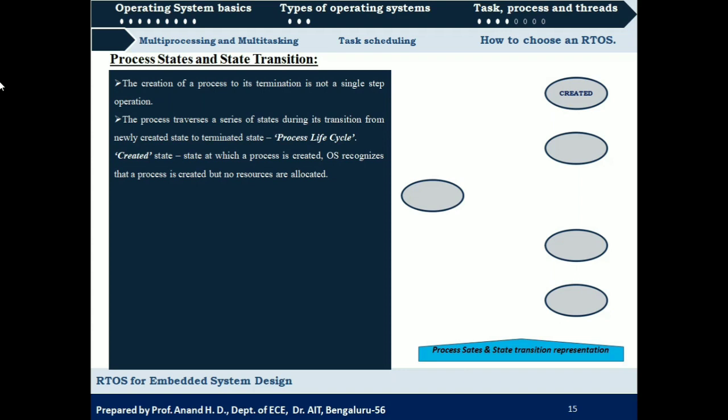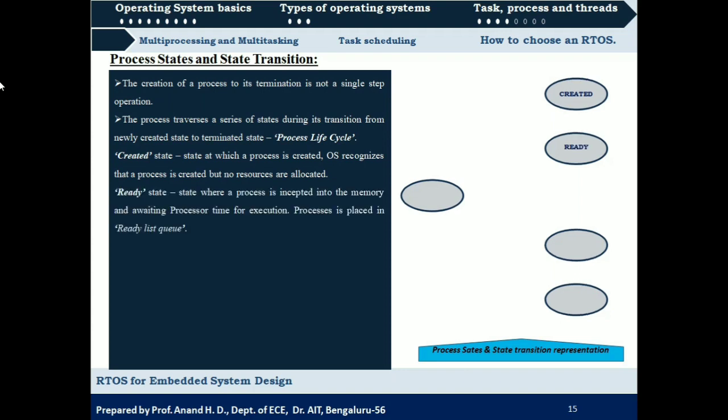And the next state is the ready state. This is the state where a process is loaded into memory and awaiting processor time for execution. The process is placed in the ready list queue. The code corresponding to a particular process is loaded into memory, but the CPU is not allocated. It is waiting to get the CPU so that it can start its execution. That state is called the ready state.